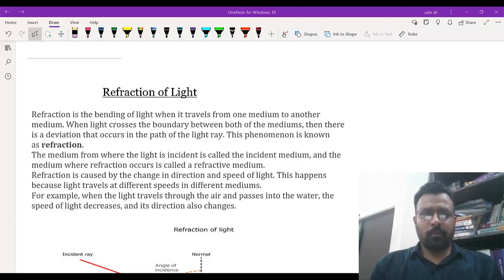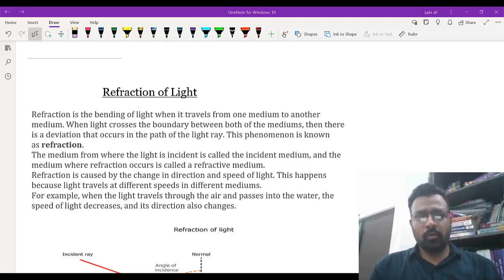In this short video, I'm going to discuss the topic of refraction of light. So, what is meant by refraction? When light travels from one medium into another medium, then it bends. The bending is observed whether it is towards the normal or away from the normal. Then this phenomenon is called refraction.